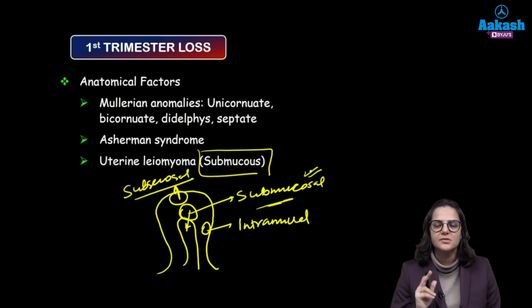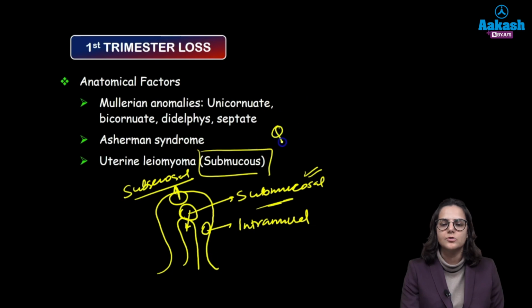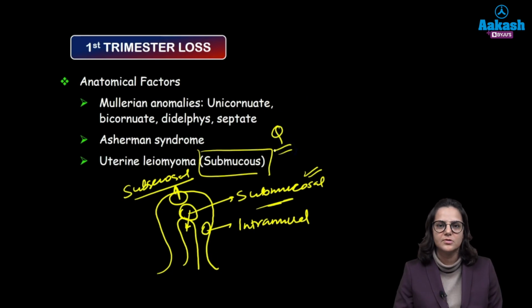Alright. So if it is a subserosal or an intramural fibroid, it will not hinder, but a submucosal fibroid will lead to recurrent pregnancy loss. This they have also asked as a question. So it's only the submucosal fibroid.